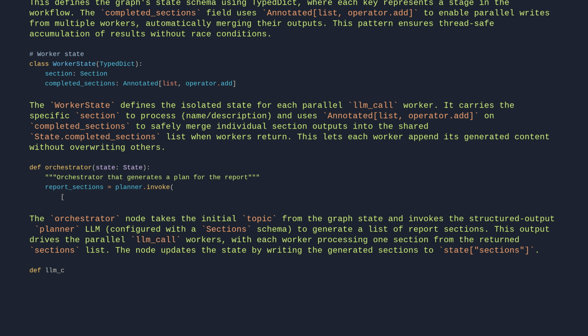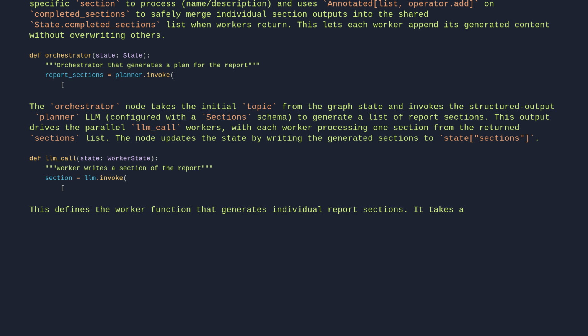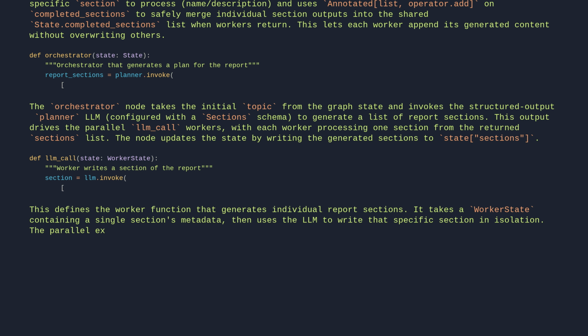def LLM call(state: worker state): # A worker writes a section of the report. section = LLM.invoke. This defines the worker function that generates individual report sections. It takes a worker state containing a single section's metadata, then uses the LLM to write that specific section in isolation. The parallel execution pattern enables concurrent section writing for faster report generation.